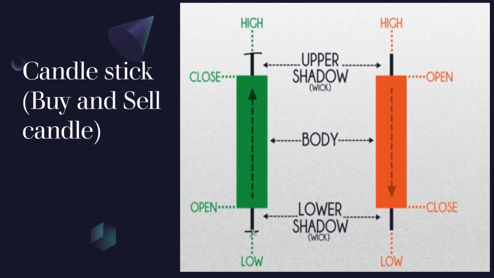Then if you want to see a sell candle, you can see the high and the low. There's no difference in the high and the low, but the opening is different in the sell candle. We have the open on top here and it's closing under. Do you see the opening of the sell candle is starting from up here and closing under? So this is a sell candle. When it's opening from up to down, it is a sell candle. When the candle opens from down to up, it's what we call a buy candle. You can see it here. So this whole body you're seeing here is actually money.